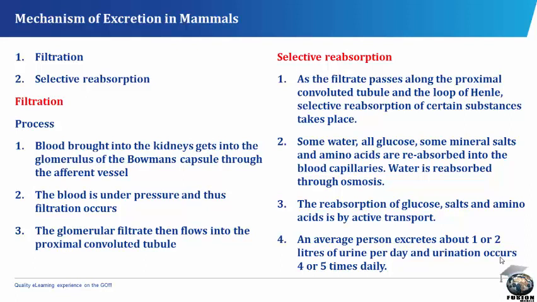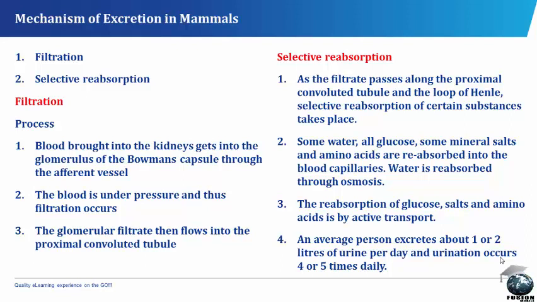Blood corpuscles and colloidal substances such as the plasma proteins do not filter through and therefore remain in the bloodstream. The glomerular filtrate then flows into the proximal convoluted tubule. The selective reabsorption. As the filtrate passes along the proximal convoluted tubule and the loop of Henle, selective reabsorption takes place. Certain substances are reabsorbed back into the blood while others are retained. Some water, glucose, some mineral salts, and amino acids are reabsorbed into the blood capillaries. The reabsorption of water is through the process of osmosis.